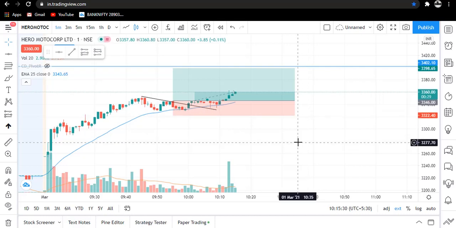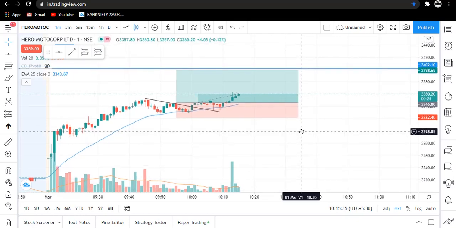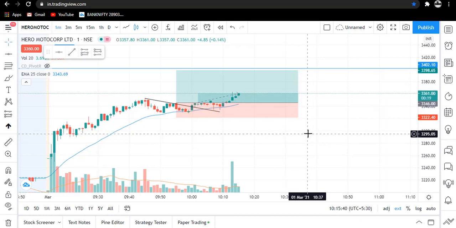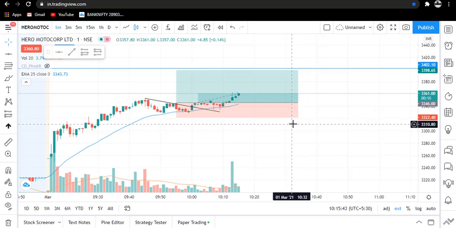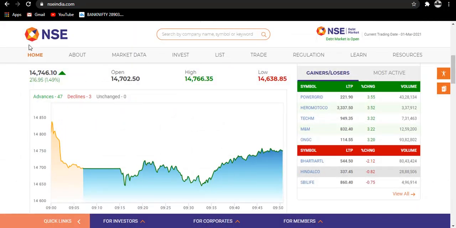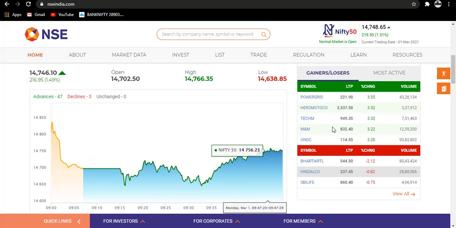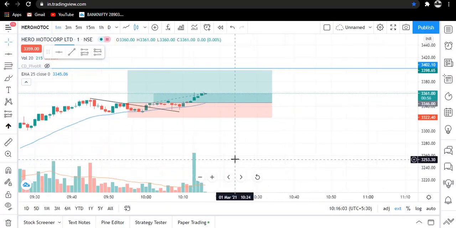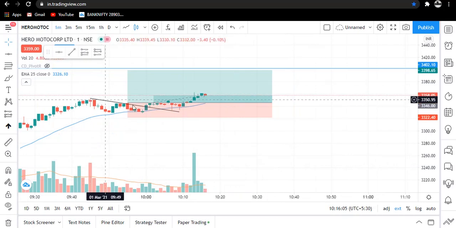So traders, the strategy which I am using today is a new one. Let me tell you what happened: there was no analysis or any chart patterns found a day before today, that is yesterday. So what I did today is that first I went to the site of NSE. Okay traders, I picked Hero MotoCorp from top gainers. I opened the chart of Hero MotoCorp, and after that I made a trend line over here.